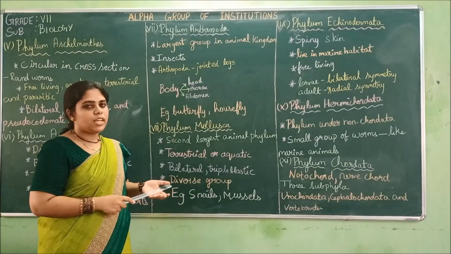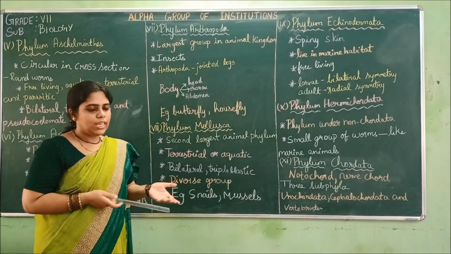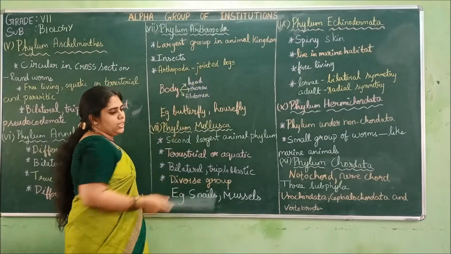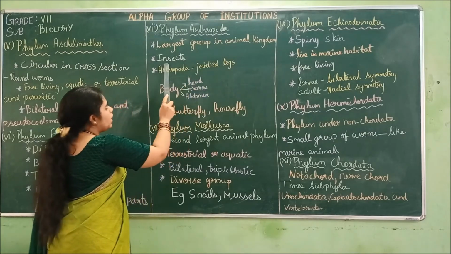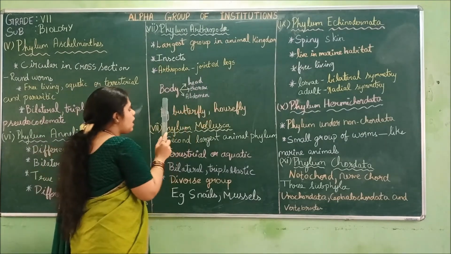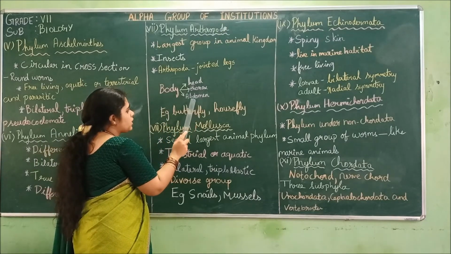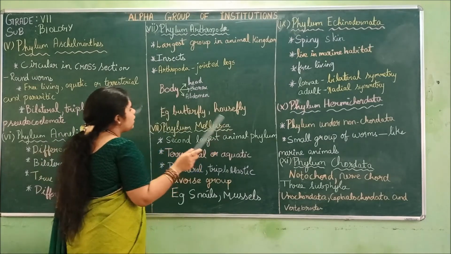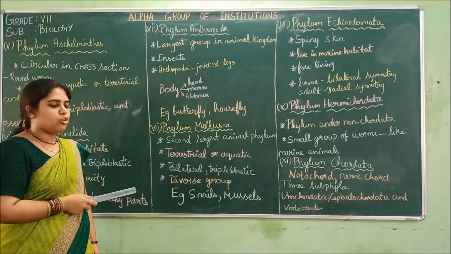You have seen butterflies and houseflies, the common flies that we can see. These come under Arthropoda. It is the largest group in the animal kingdom and all the insects are included. So these are the characteristics of Arthropoda.